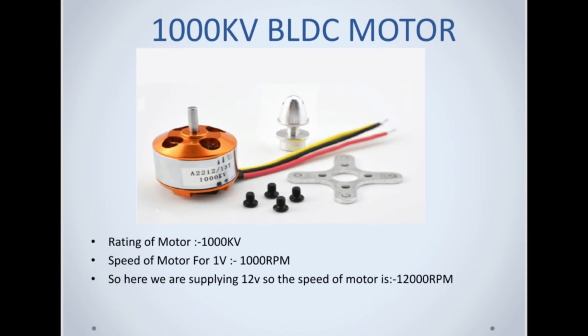Then next thing is BLDC motor. We have used BLDC motor, and the rating of the motor is 1000 kV. That means when you supply 12 volt to this motor, it can rotate at an average speed of 12,000 rpm, and these motors have very high torque and less speed. So we have chosen 1045 propeller, that is 10-inch propeller with this motor.